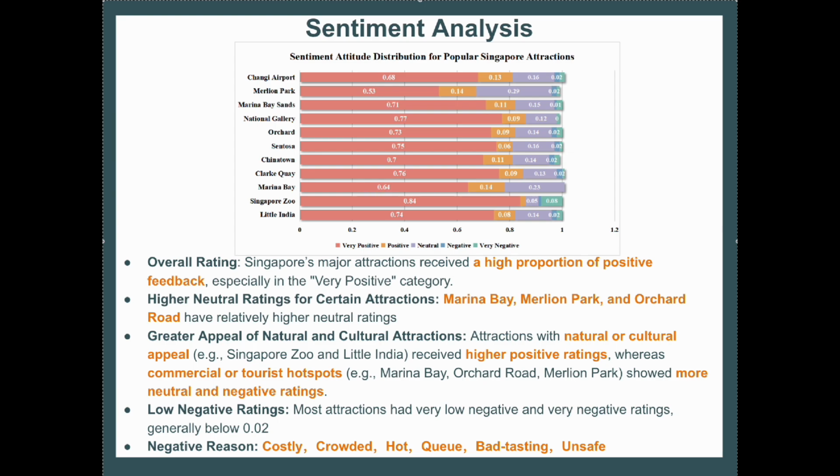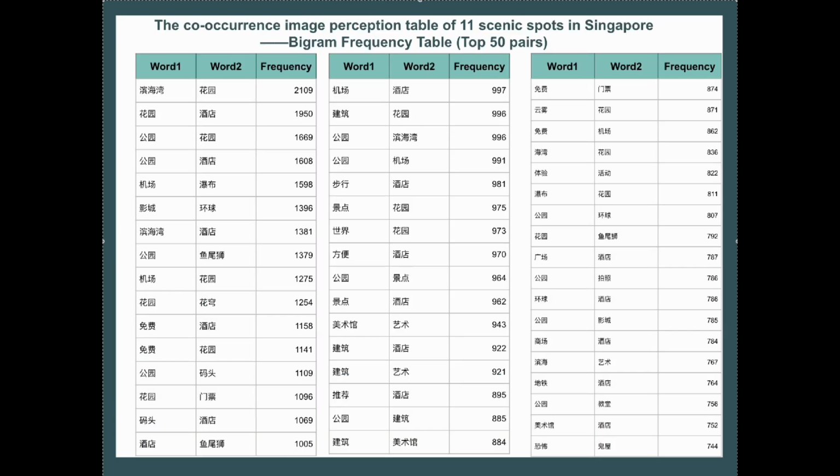We also realized that most attractions in Singapore had very low negative and very negative ratings, generally below 0.02, and the reasons for these negative ratings stem from the high cost, it being crowded, hot, the queue, bad tasting, and it being unsafe.